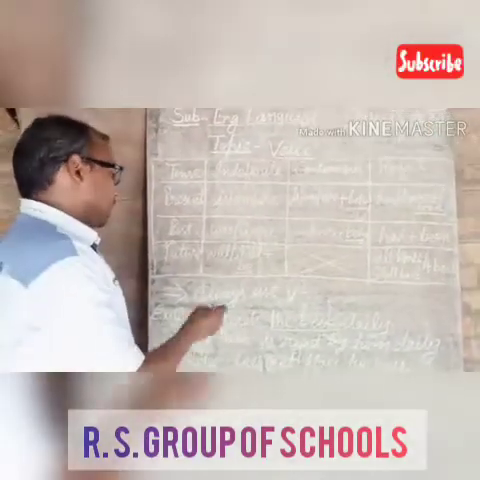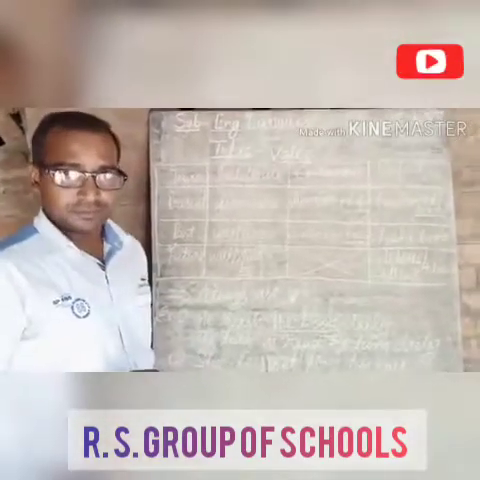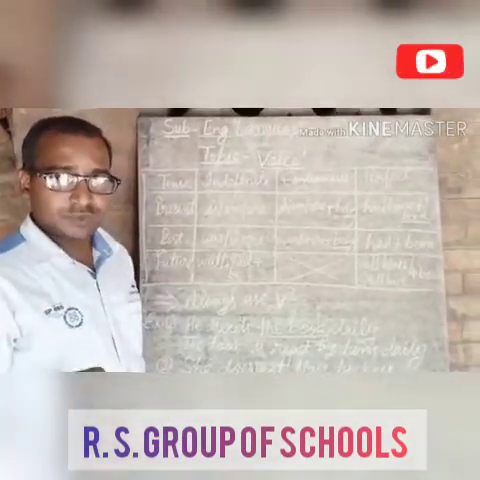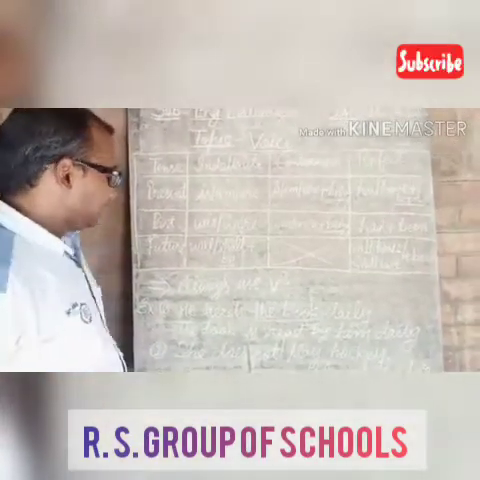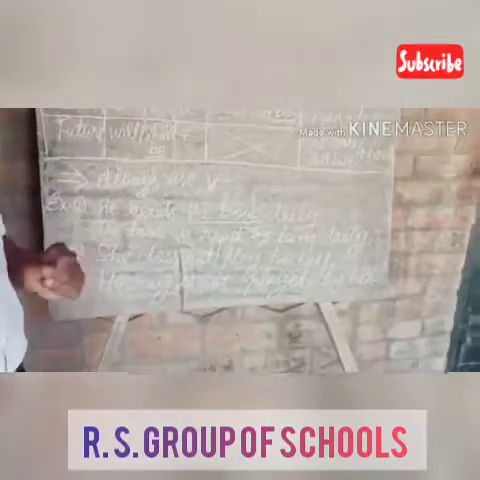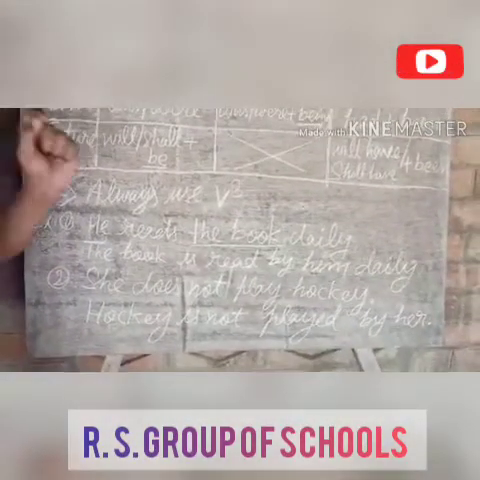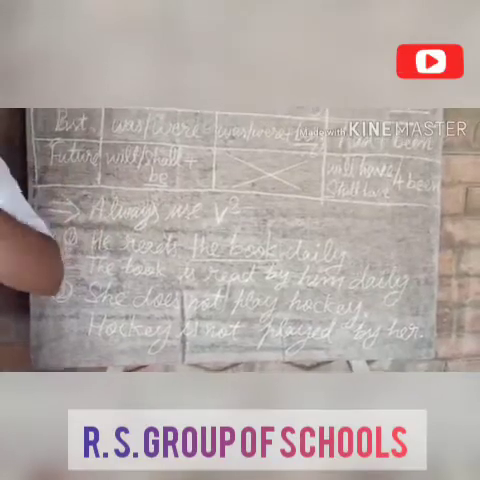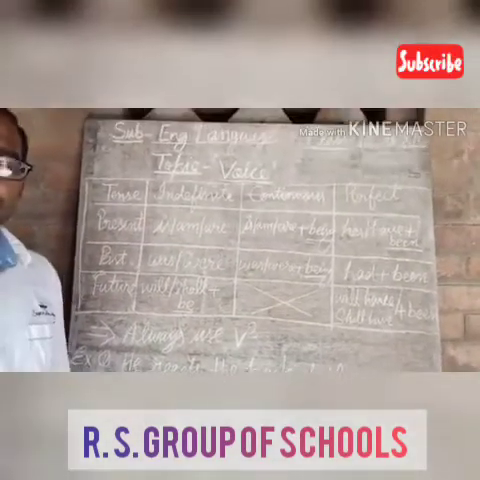We have to use always the third form of the main verb. In the case of passive voice, always we will use the third form of the main verb. And one more important thing here is that only a transitive verb is to be converted into passive voice, because a transitive verb is the verb that is with an object.